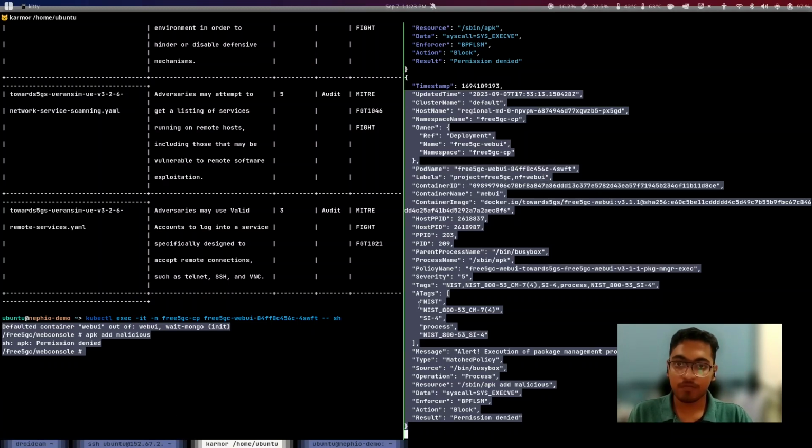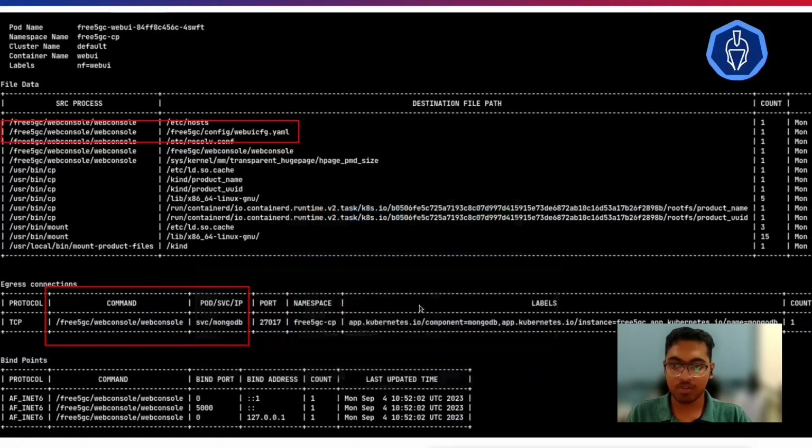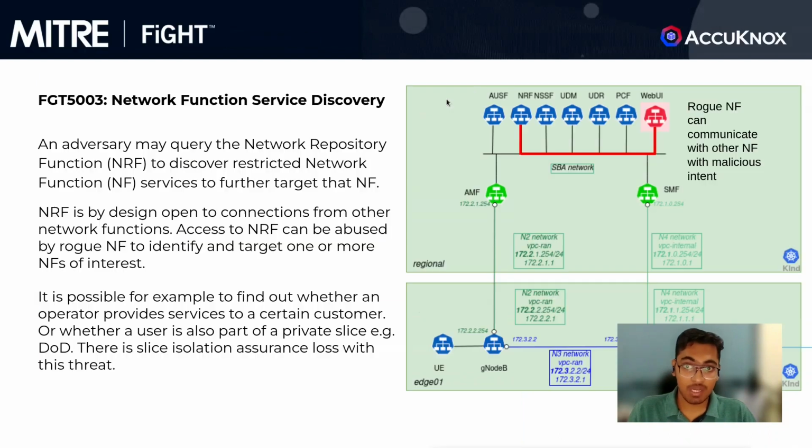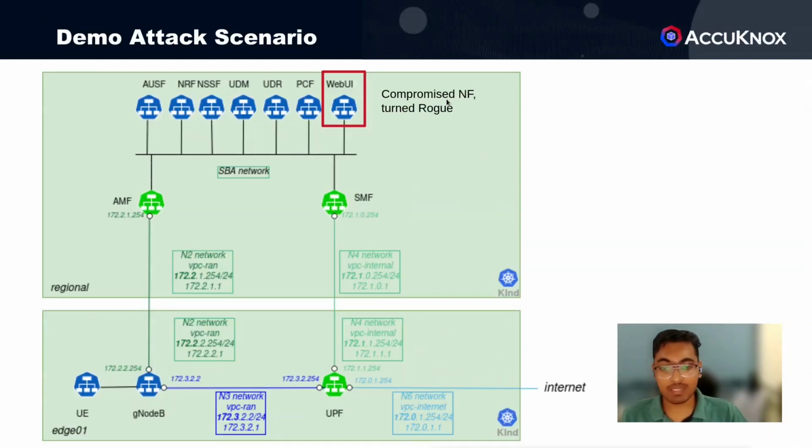But what if your application itself is compromised? We have a compromised service which has turned root. It will then have access to all the networks from other network functions running in your cluster, or any network. Maybe it is connected to other Multus networks as well, so it has access to your entire control.